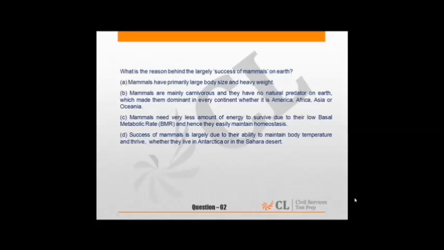Coming to 62, what is the reason behind the largely success of mammals on earth? So this is from ecology itself. Success of mammals is largely due to their ability to maintain body temperature and thrive whether they live in Antarctica or in Sahara Desert. So answer is D.